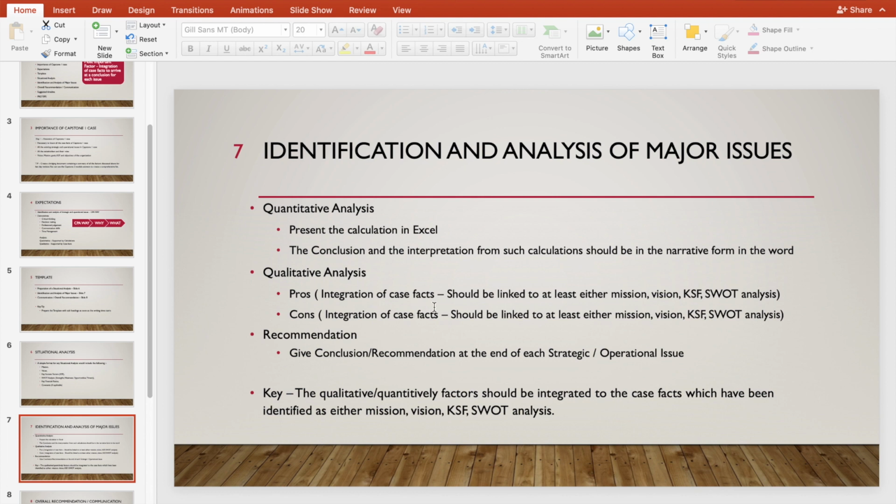A very important thing: each pro and con should be linked with at least one of the mission, vision, KSF, and SWOT analysis. Similarly for cons. Then at the end of it, you would have to give a recommendation, a quantitative recommendation and a qualitative recommendation, based upon each of the things that you have done. Then there would be an overall recommendation based on quantitative and qualitative analysis.